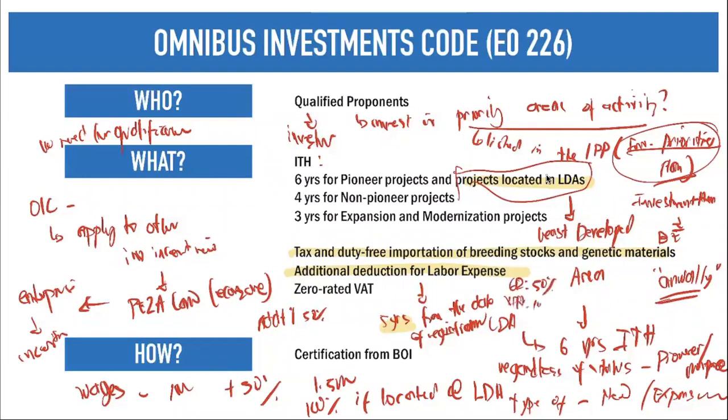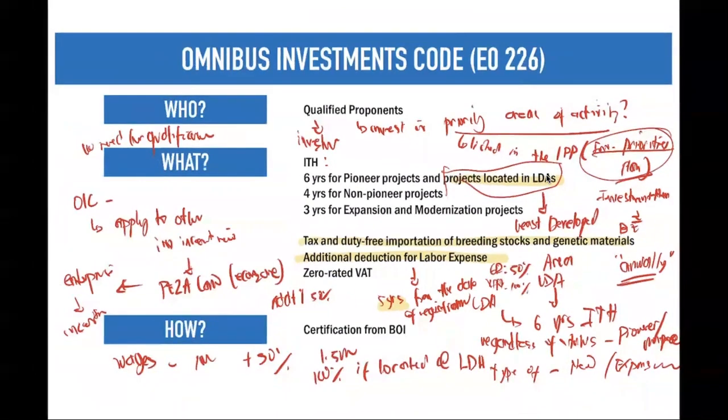Exception to the rule, 100%. Additional 100% if located in an LDA. So for example, wages of 1 million. If located in the LDA, you can claim an additional 100%, total of 2 million pesos. Okay? Additional deduction for labor expense.